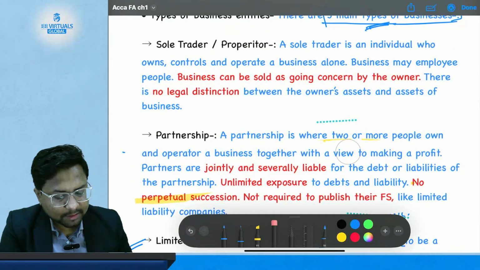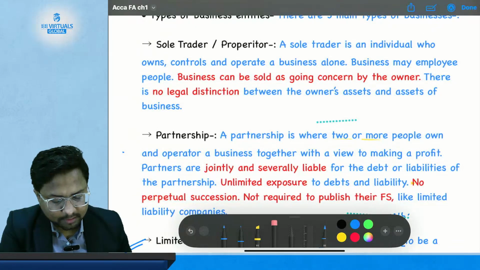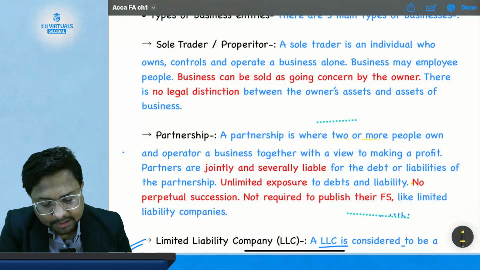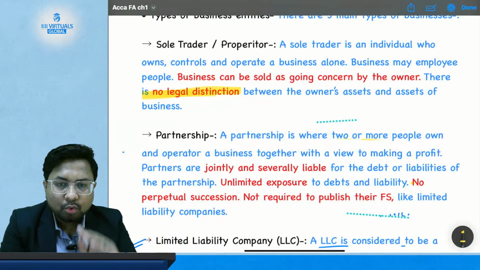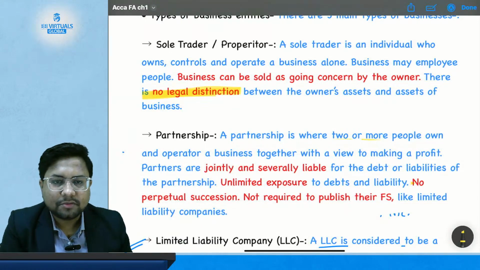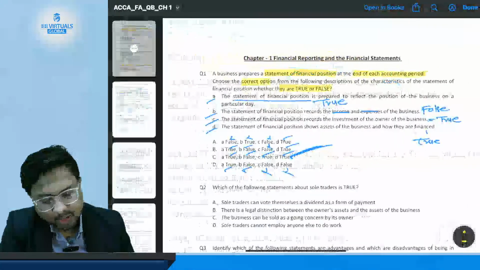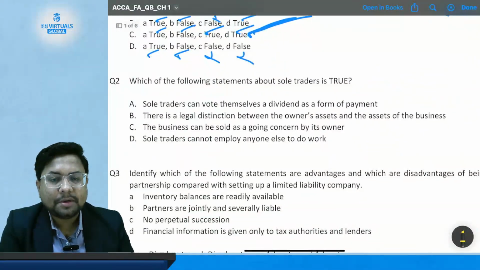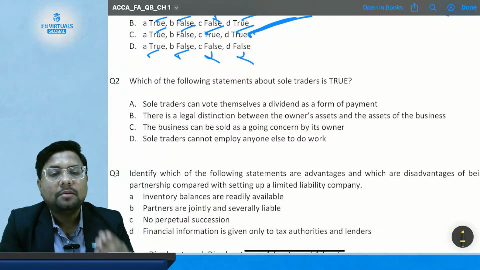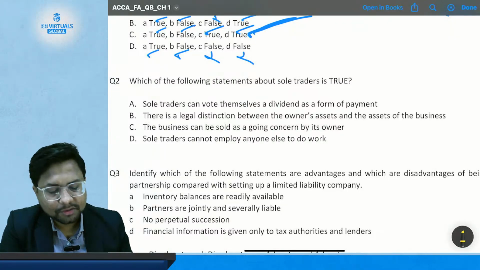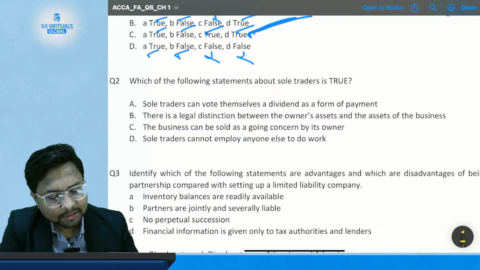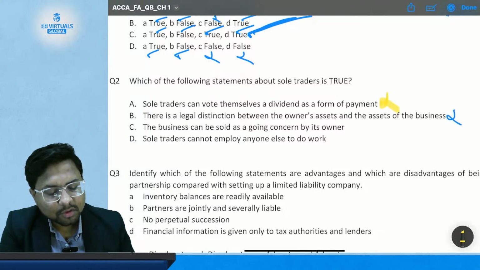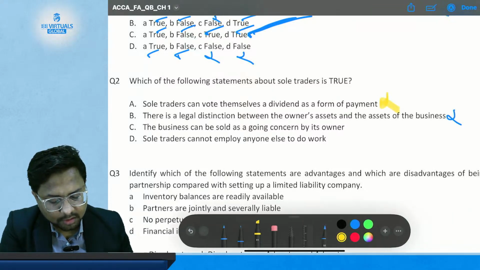If I use the eraser and remove all the highlighted part, what have I highlighted? There is no legal distinction between the owner's asset and the asset of the business in the sole trader form. So the statement is saying there is a legal distinction, but we have stated there is no legal distinction between the owner's asset and asset of the business. So this statement is also false. So both the statements are false.